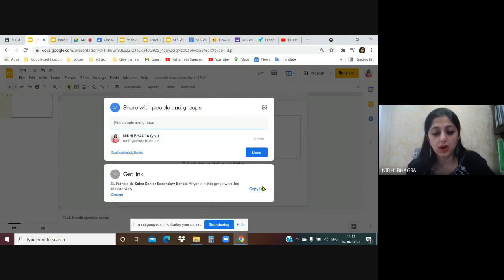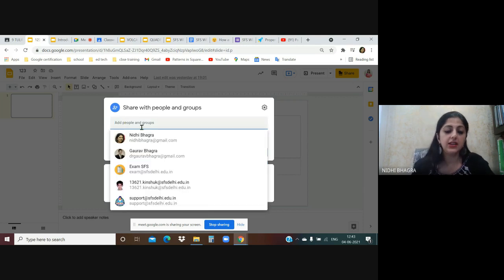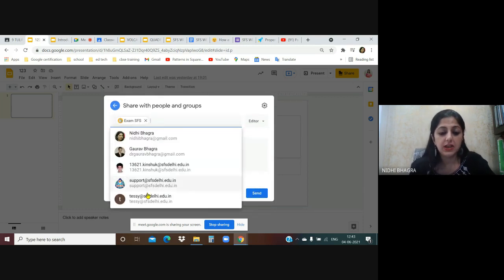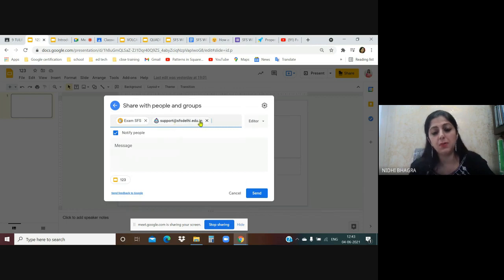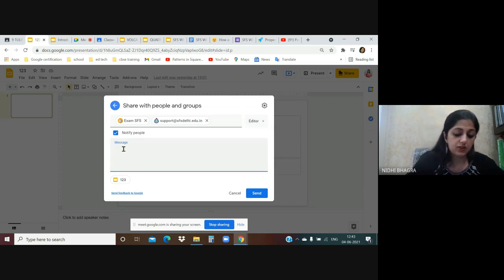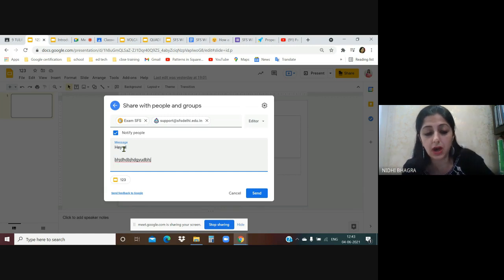Here a dialog box appears. You can add the email IDs, whichever email ID you want to add. Just keep on entering what controls you want to give them. You want them to view the file. You want them to view and comment. They can leave comments. You want them to be the editor, that you have to decide. Next will be that short message. You want to tell them what this file is all about, and you can send from here.